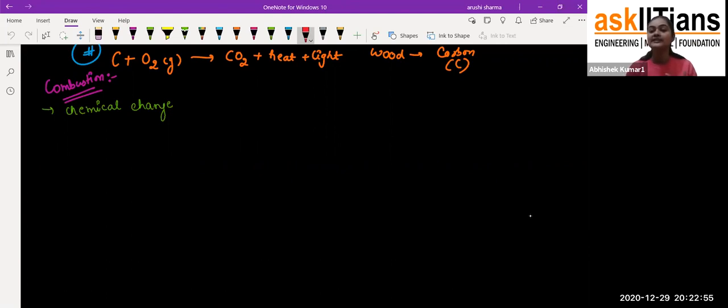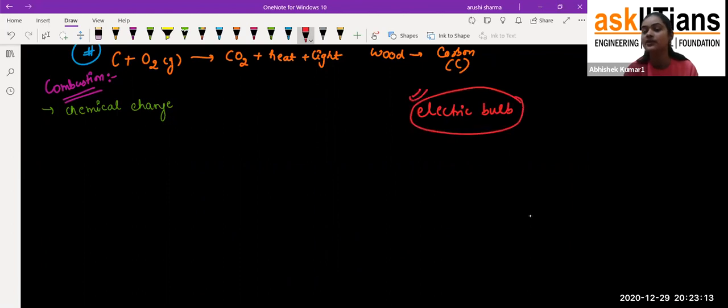From that you are getting some heat also. If by chance you touch that bulb, you feel the heat and you take your hand off the bulb. So in that case also you are getting heat and light. So just try to understand: is the glowing of that electrical bulb also a combustion reaction?